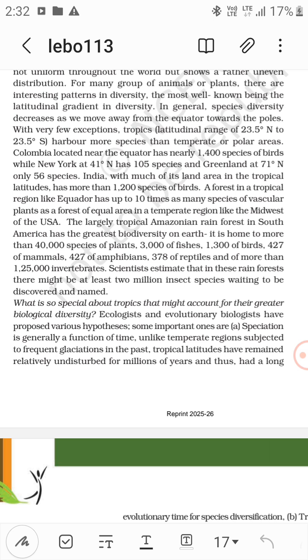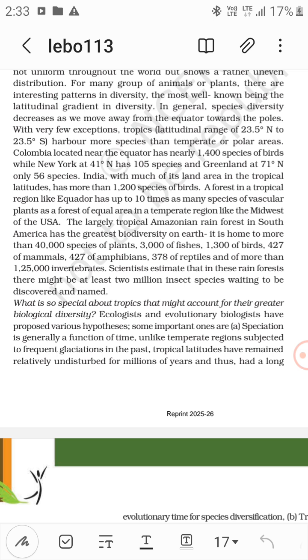Invertebrates, plants, fishes, then birds, and then mammals, amphibians, and reptiles. And scientists estimate that in this rainforest there might be at least 2 million species yet to be discovered.